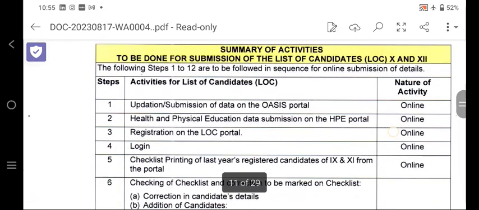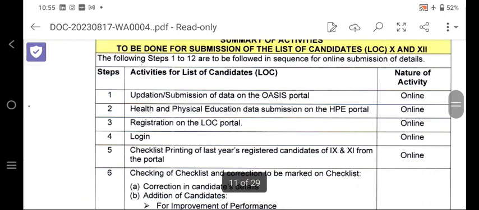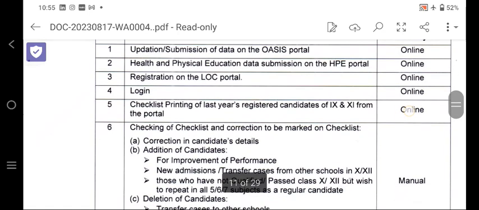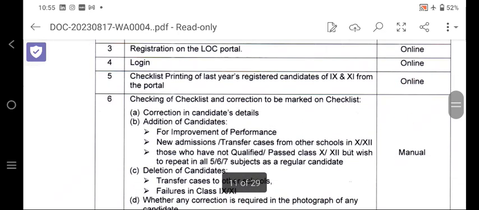Annexure C is about the activities. First, what are the activities you need to do: data submission in the Oasis portal, then HP portal submission, then LOC registration, then login, then a checklist will be there from class 9 and 11.